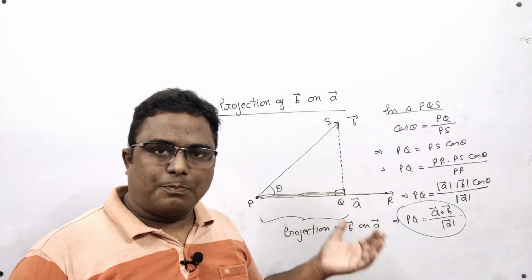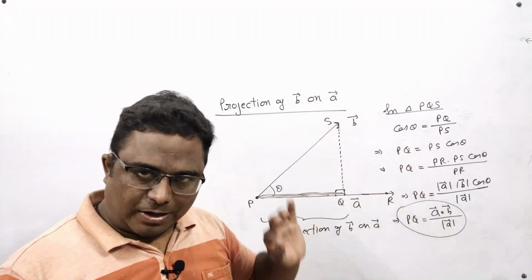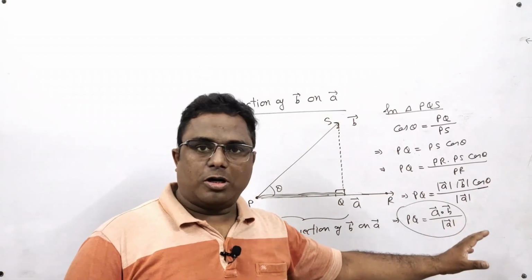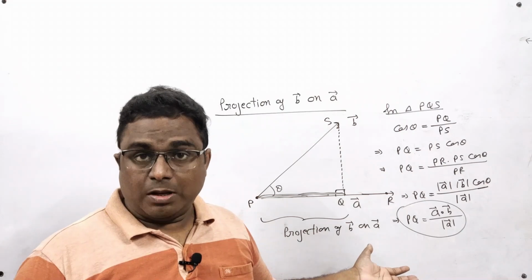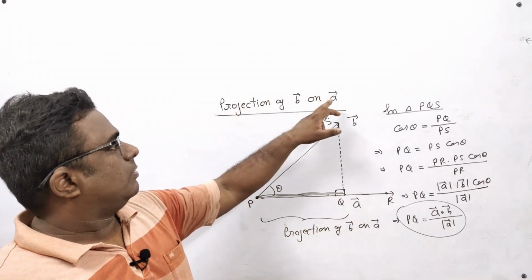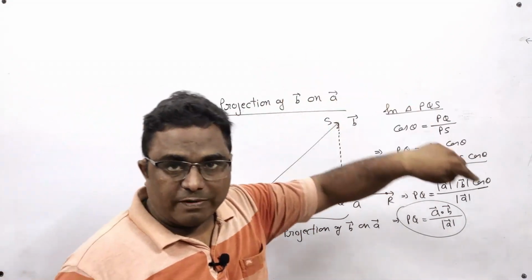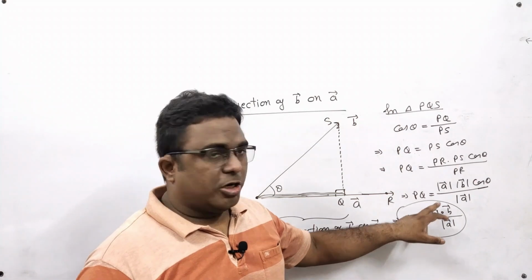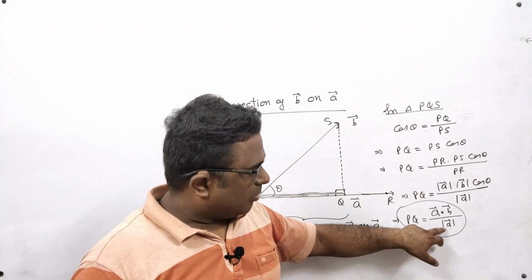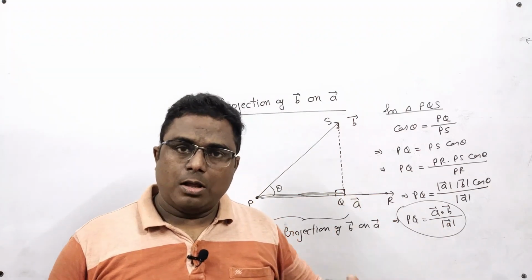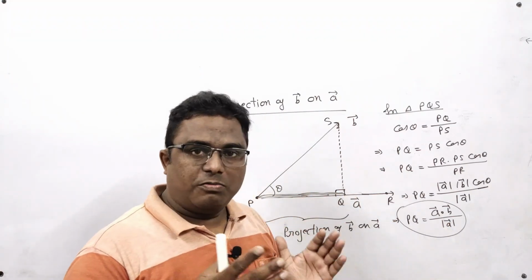If we are finding the projection of B vector on A vector, then magnitude A vector will come in the denominator and their dot product will come in the numerator. But if you do the reverse, if you find out the projection of A vector on B vector, then what change will there be? A small change. In the numerator there will be no change, but in the denominator, in place of magnitude A vector, you will have to take magnitude of B vector.